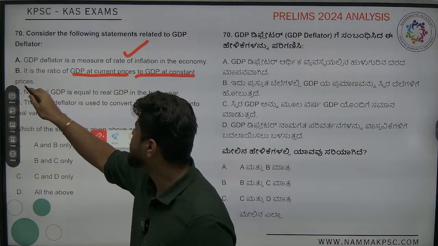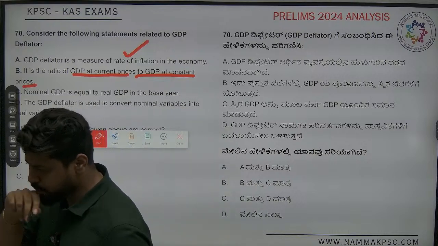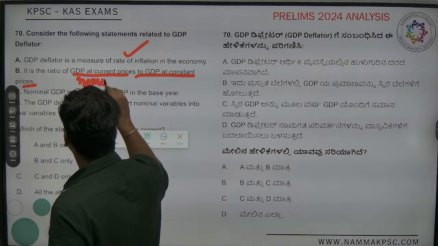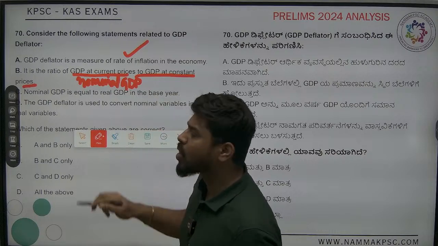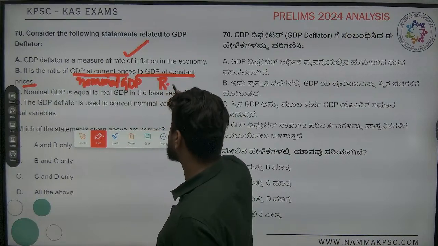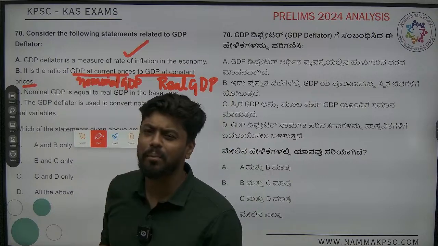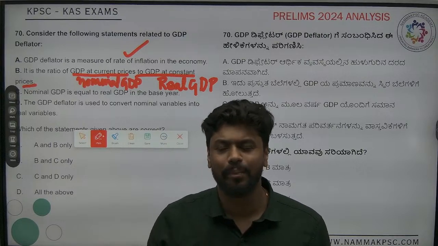Ratio of GDP at current prices is nothing but nominal GDP. GDP at constant prices is nothing but real GDP. So the definition of GDP deflator is nominal GDP divided by real GDP into 100.